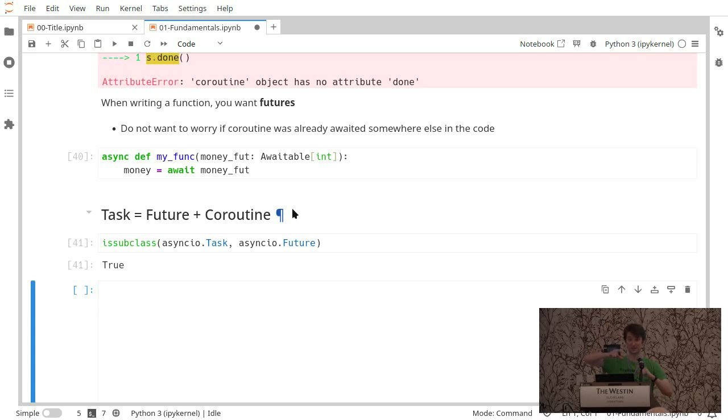Task is a future that has the coroutine in it. So when the coroutine is done, it sets the result of the future to be the value of the coroutine. So that was a big, messy point for me in understanding how these things interop, because you have tasks everywhere, and then futures are something else, but they're more manual. That's true, but this is the relation: the task has the coroutine.